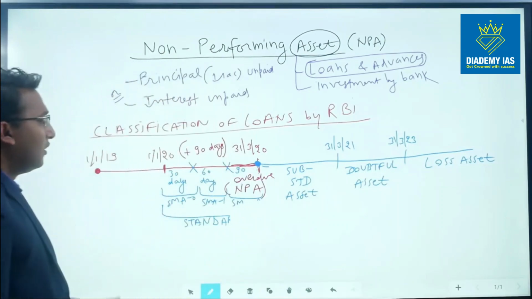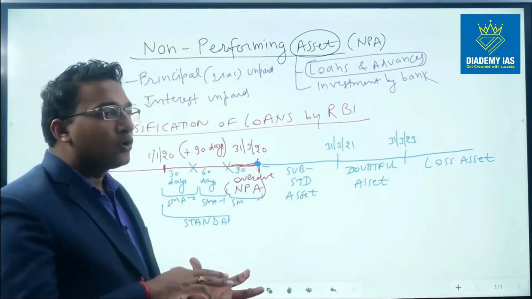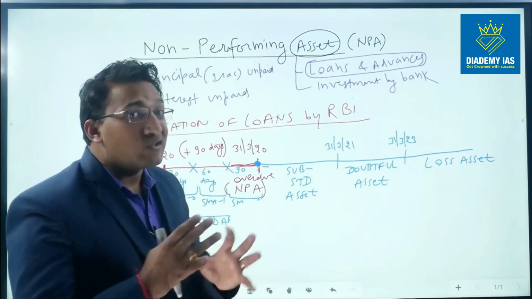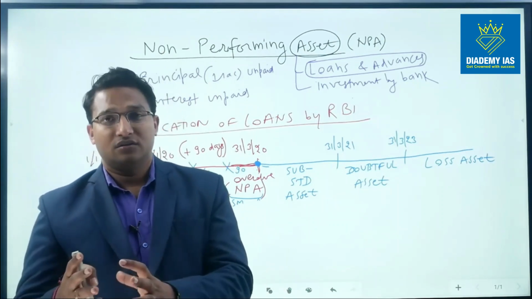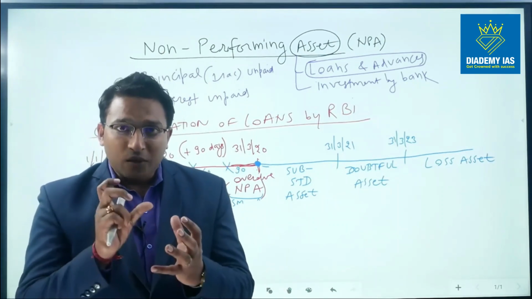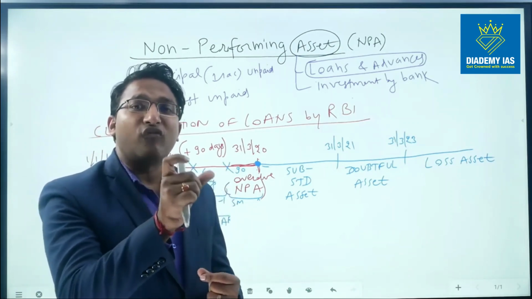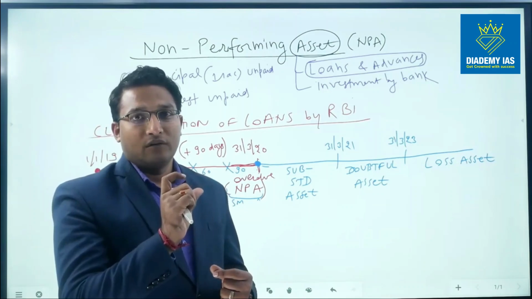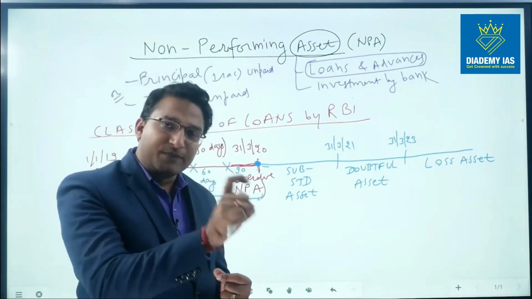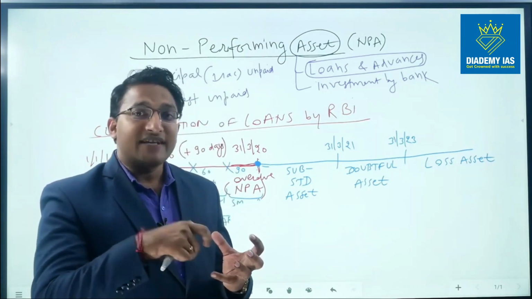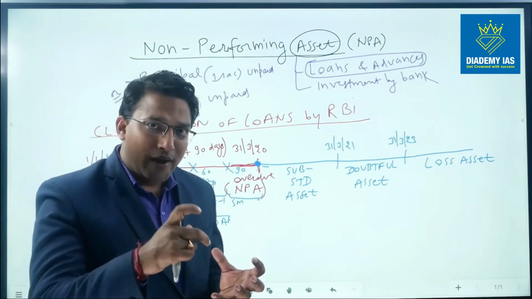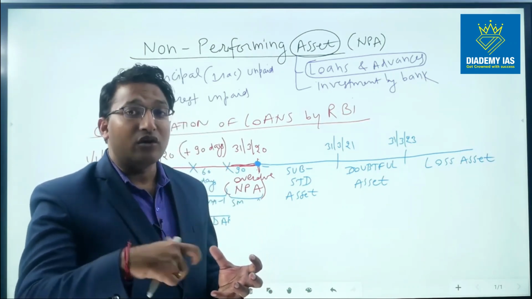The purpose of this kind of classification is that the bank can provide for the losses in its profit and loss. That means the bank can set aside a certain percentage of profit as a reserve. So it can provide for the provision or reserve.